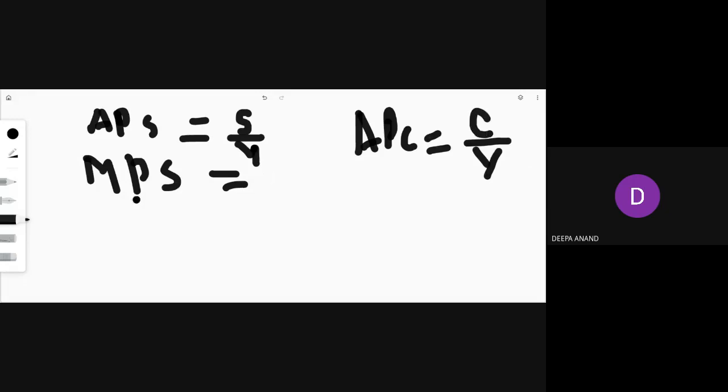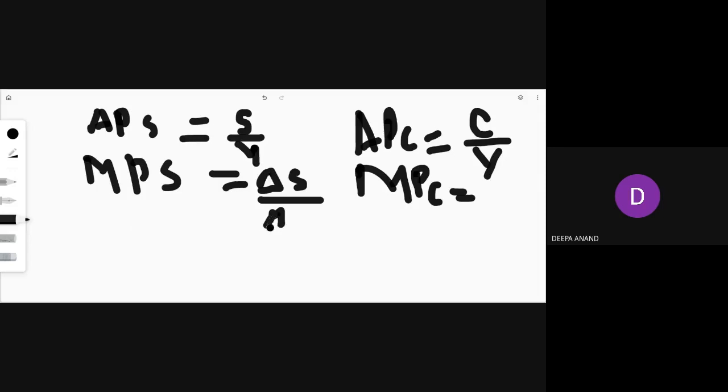And what will be the equation for marginal propensity to save, Shrestha? Shrestha, are you there? Shrestha? If Shrestha is not there, Sandhya, can you? Yes, ma'am. What is the equation for marginal propensity to save? Ma'am, delta S upon delta Y. Yeah, delta S upon delta Y.